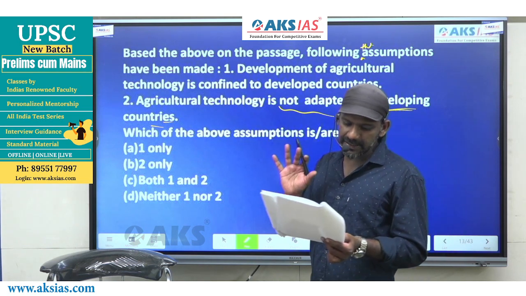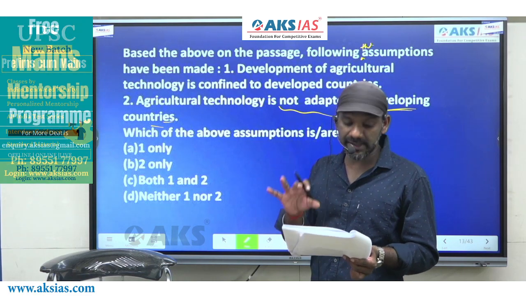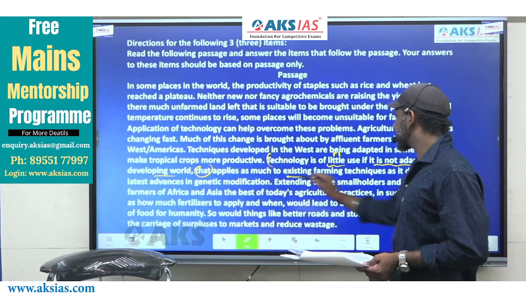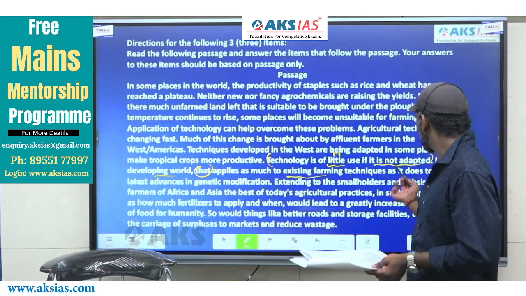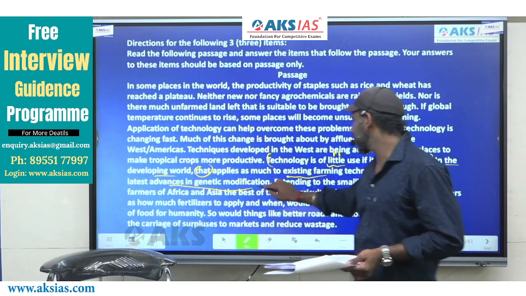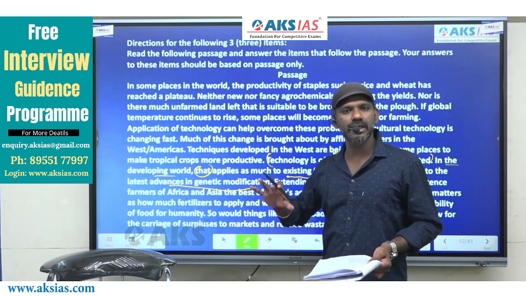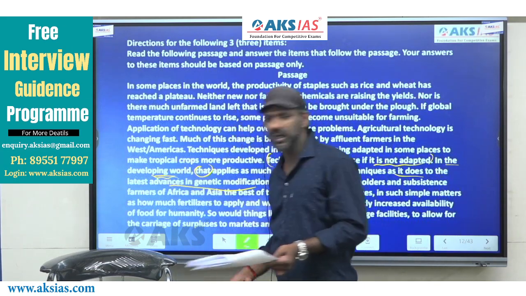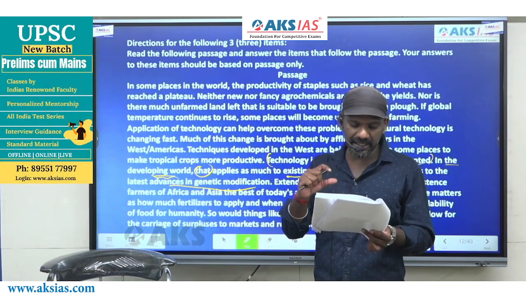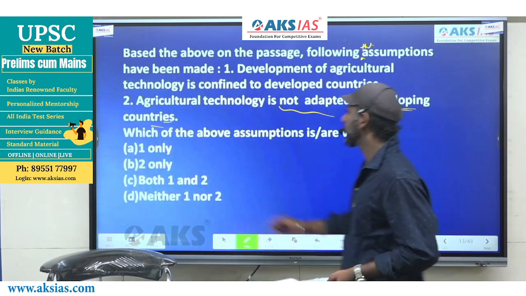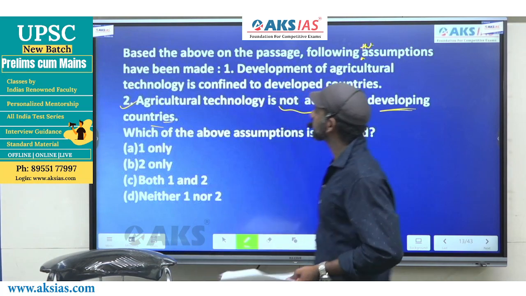And it is very clear, it applies as much to existing farming techniques as it does to the latest advances in genetic modification. That means in these two, technology is not adapted and it is happening in the developing world. That means in the developing world, agriculture technology is not adapted. 2 is completely fine.